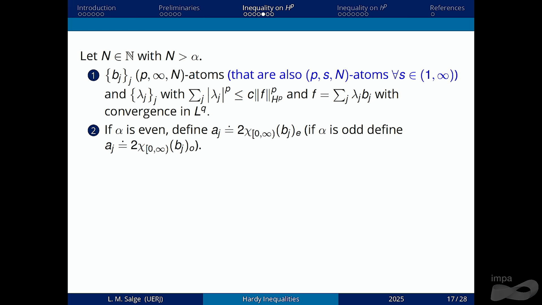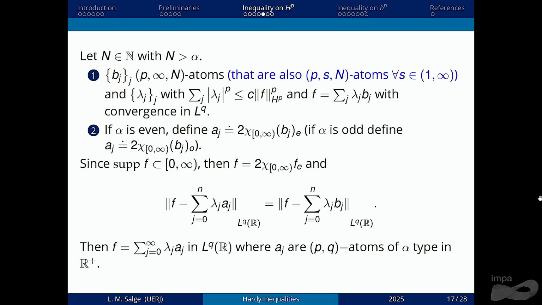And then we can change these atoms. If alpha is even, we change the atoms using the even part. If alpha is odd, we change the atoms using the odd part. And we can conclude that in the atomic decomposition, we can use these new atoms that are alpha type atoms in R+.